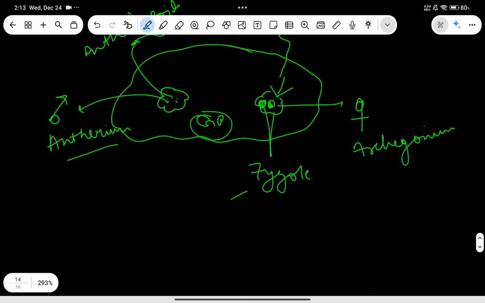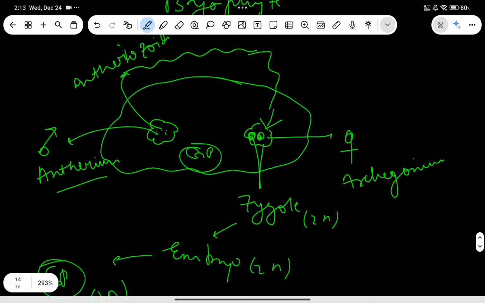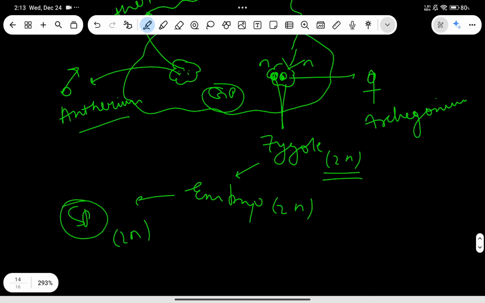This zygote will develop into an embryo, and the embryo will develop into the sporophyte, which is a 2n structure. How? Because the zygote was also 2n, it mitotically divided, so 2n. Here it was n structure, both combined to form a 2n structure. So here this sporophyte will be present.